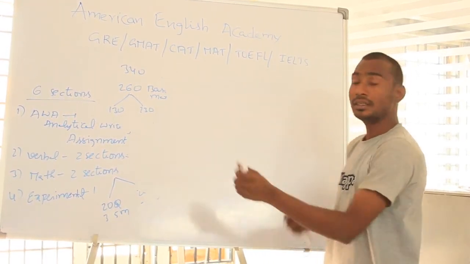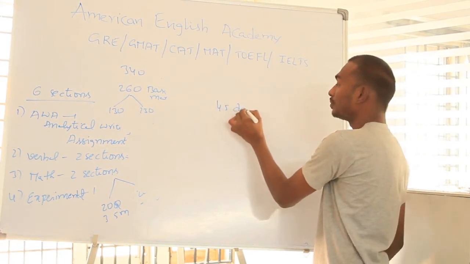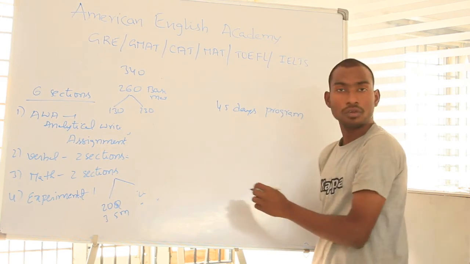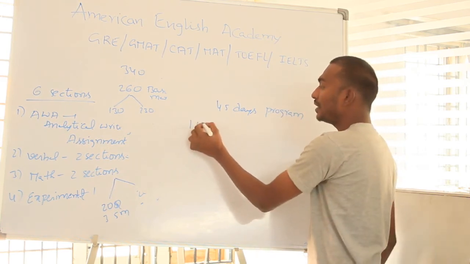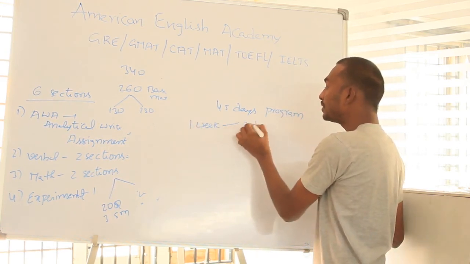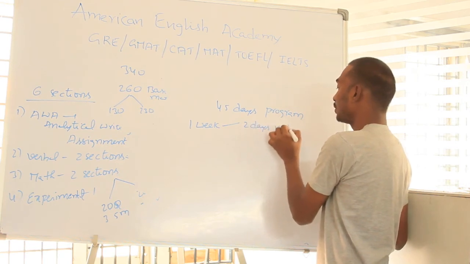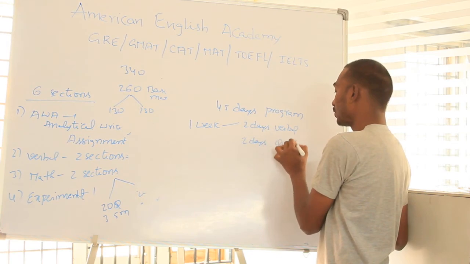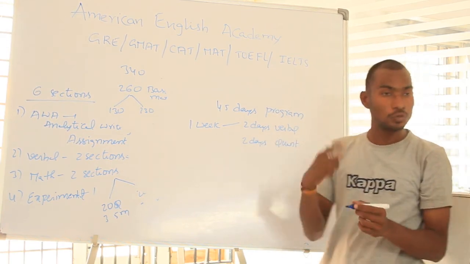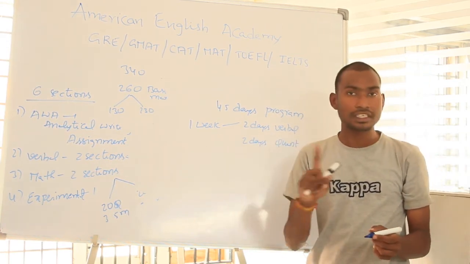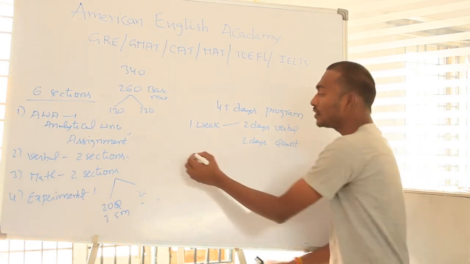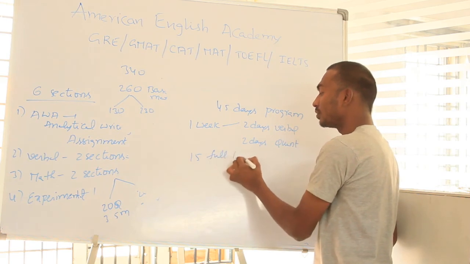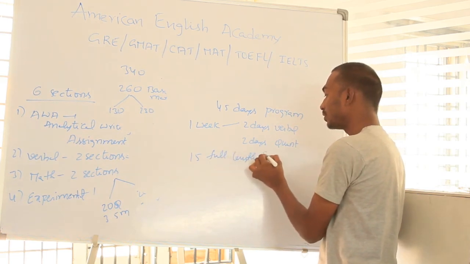And actually GRE is a 45 days program. Okay. In this program we will give you 2 days verbal and 2 days quant a week. So 4 days a week, and 2 days for practice. And we will conduct one test also every week. And after this we will provide 15 full length tests also.